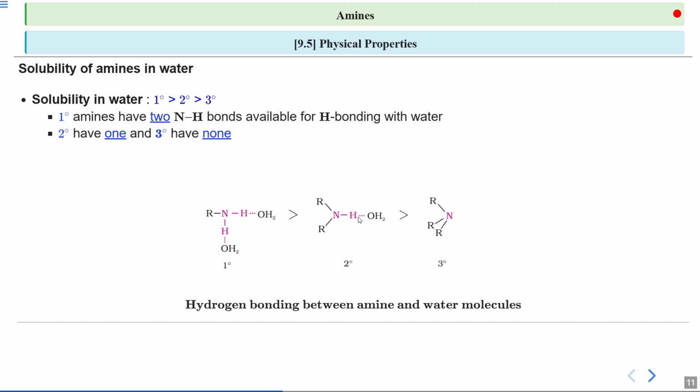In tertiary amines, there is no hydrogen available, only three alkyl or aryl groups, so it cannot form any hydrogen bond with water. That is why the order is primary, then secondary, and then tertiary.